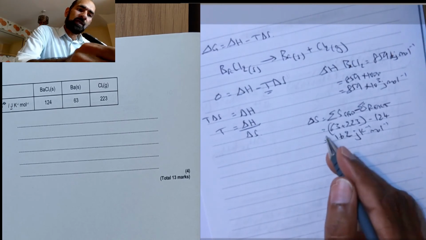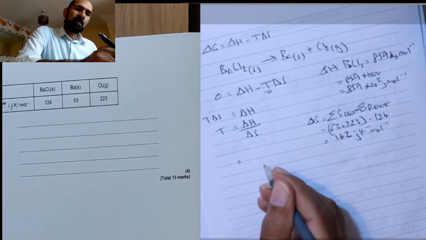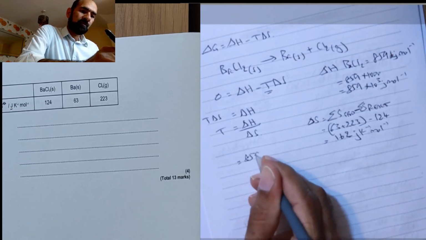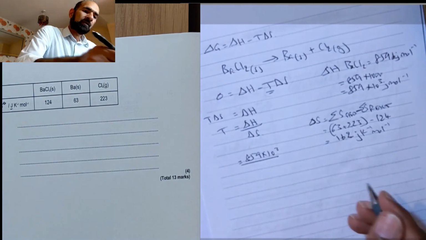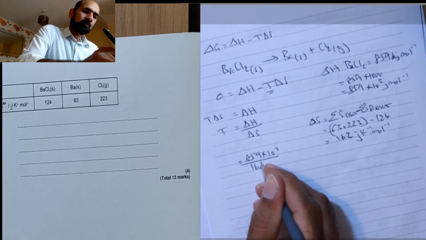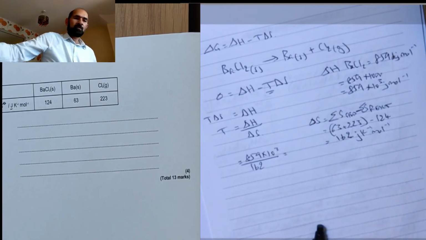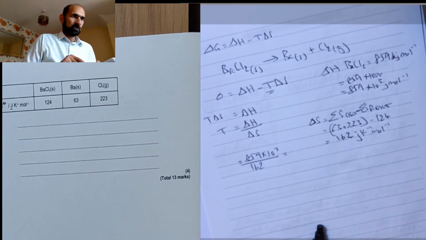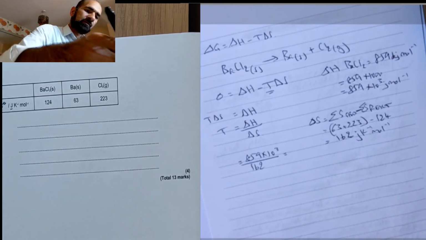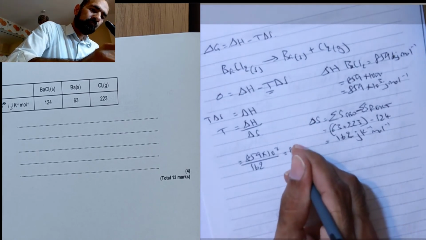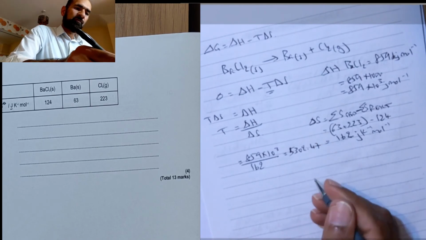Now I've got delta S and I've got delta H, so I slot them into the equation. 859 times 10 to the 3 divided by 162 equals 5302.47.